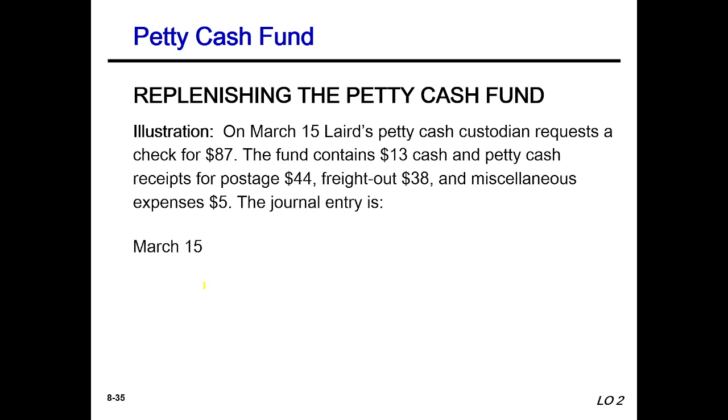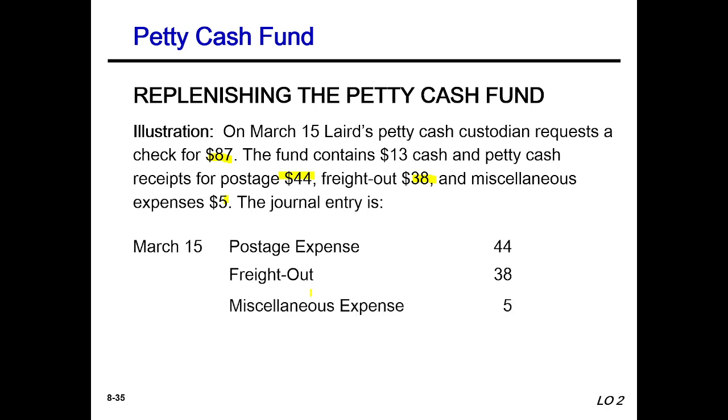On March 15, the petty cash custodian requested a check for $87. The fund contained $13 in cash and petty cash receipts: postage 44, freight paid out 38, and then miscellaneous expenses 5. The journal entry will be postage expense, freight paid out, miscellaneous expense, and cash 87. So this is the answer.